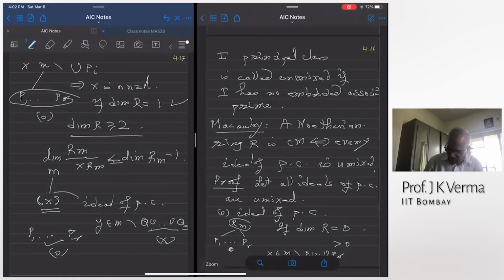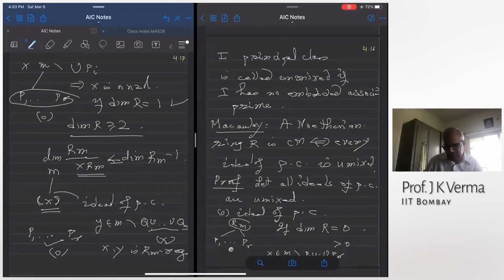I can pick a Y which is here. When I go mod X, this Y will remain a non-zero divisor in R mod XR_M, because Y is not in any of the associated primes of XR_M. So X, Y will be a regular sequence. So if the dimension was 2, we are done.